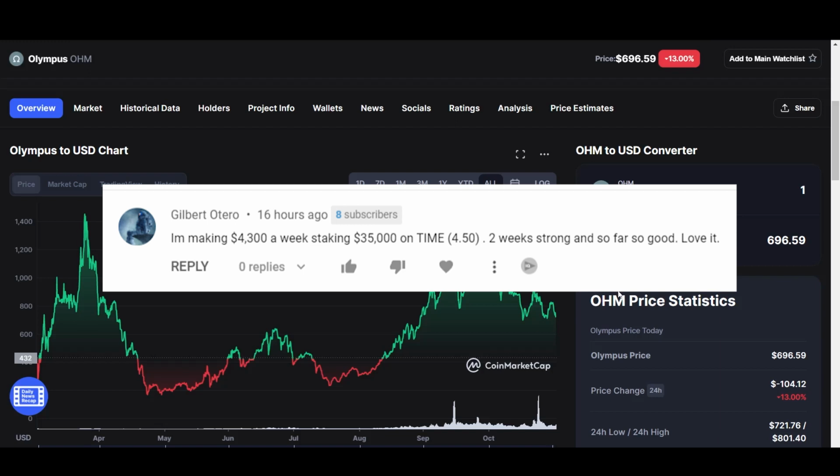Now, we have smaller accounts, and it's interesting to see the kind of money necessary to make a $4,300 return on a weekly investment. Obviously, we can do the math and chart it out with percentages, but this is a real life example of Gilbert here with his personal money, with the ups and downs, going 2 weeks strong, the kind of returns he's receiving. Those are some fantastic numbers. Great. Thank you, Gilbert, for sharing your numbers.